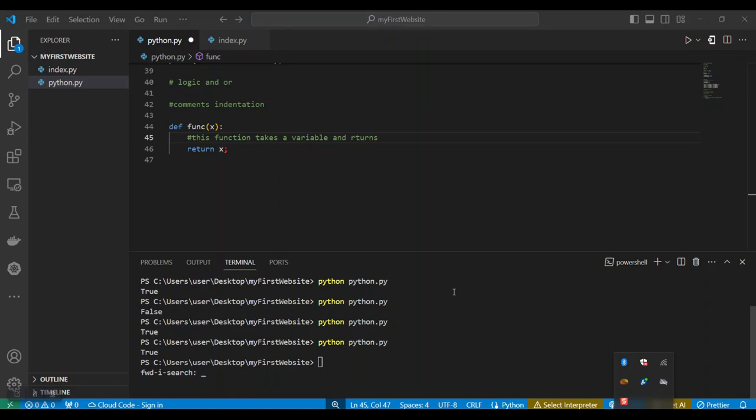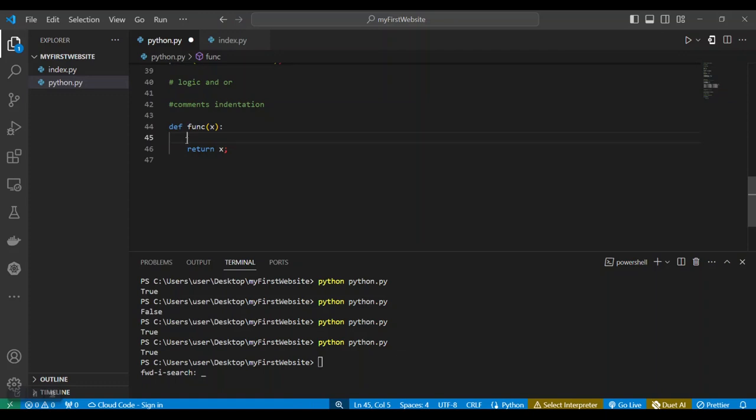That is what comments are used for in Python: to add explanations to code. Now you don't really need to add too many comments, you just have to keep it reasonable so that it does not become too much.